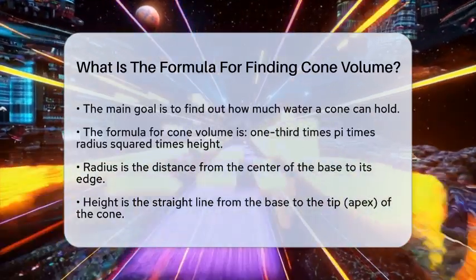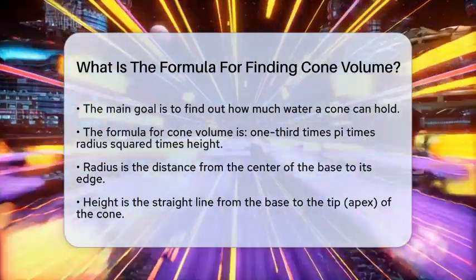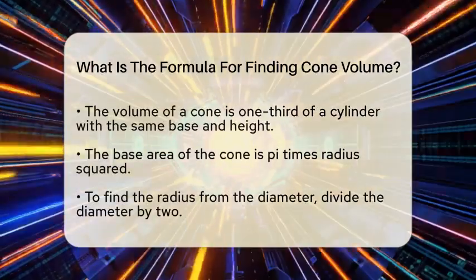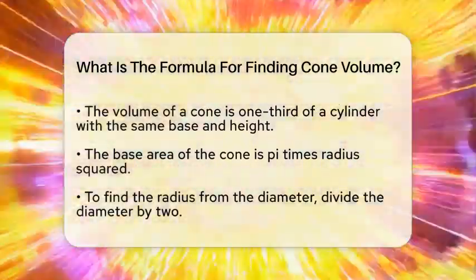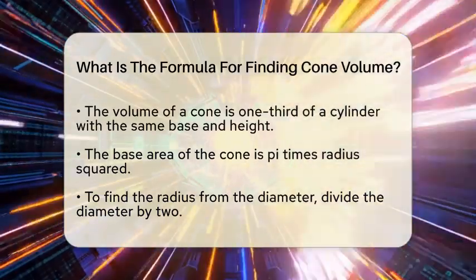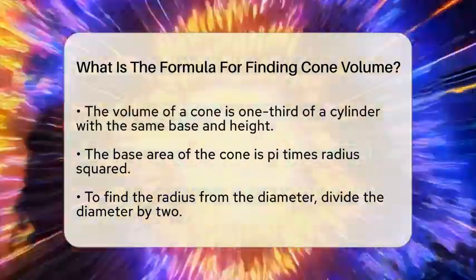This means that if you know the radius and height, you can easily find out how much space the cone occupies. The formula shows that the volume of a cone is 1/3 of the volume of a cylinder with the same base radius and height.